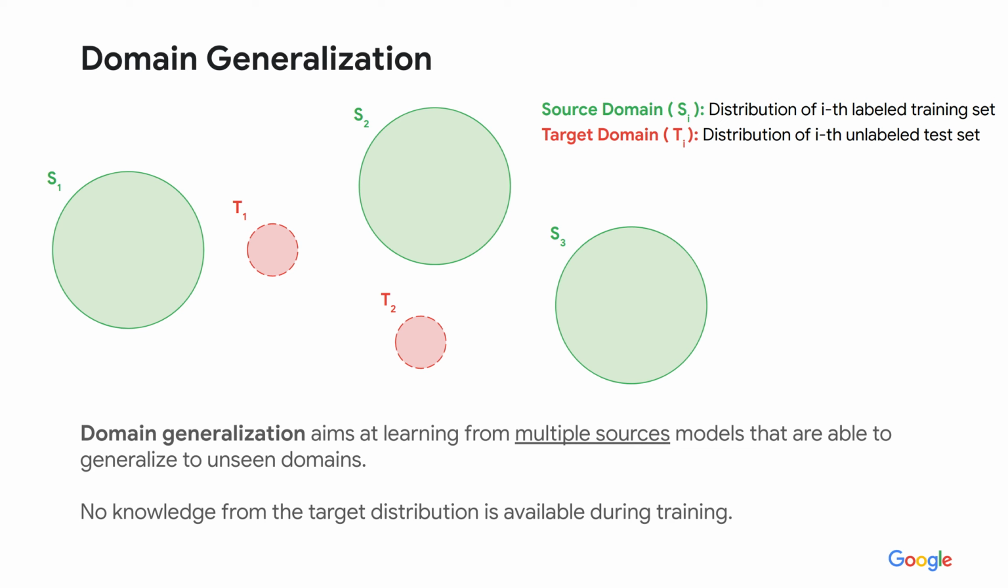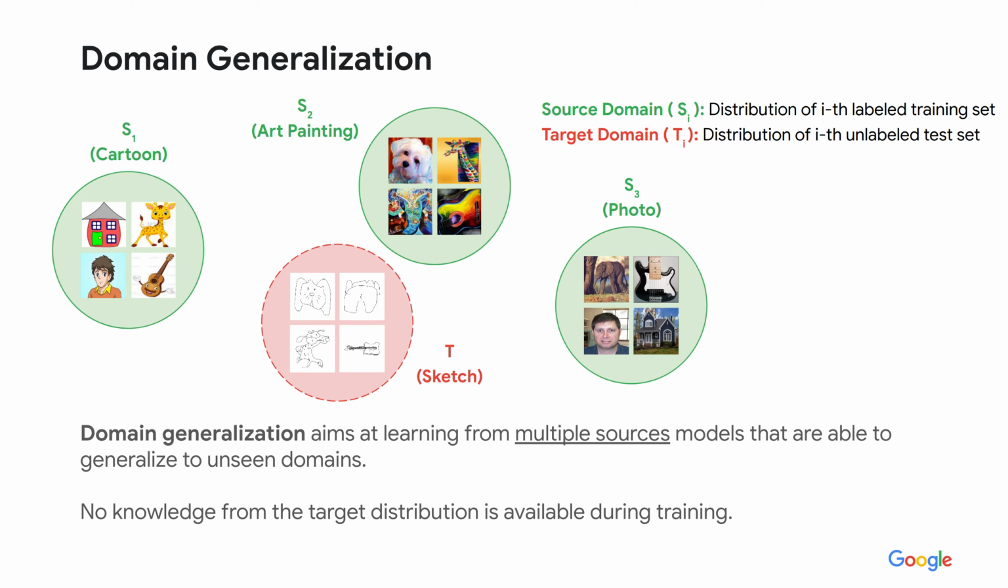We now define domain generalization, the specific setting addressed by our work. Domain generalization attempts to address the domain shift problem by learning from multiple sources models that are able to generalize to unseen domains. Contrary to domain adaptation, domain generalization assumes that no knowledge from the target distribution is available during training. Take for example the PACS dataset, which is divided into 4 different domains: oil painting, cartoon, photo, and sketch.